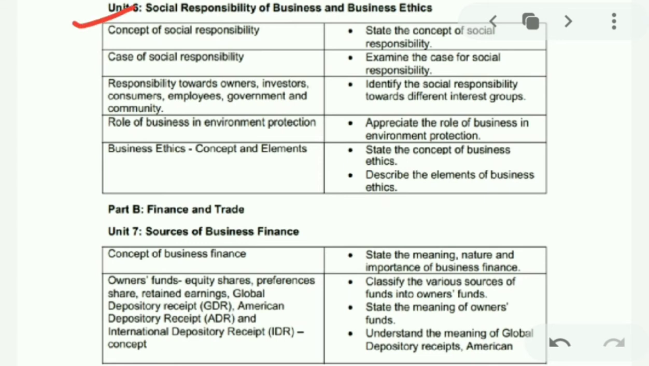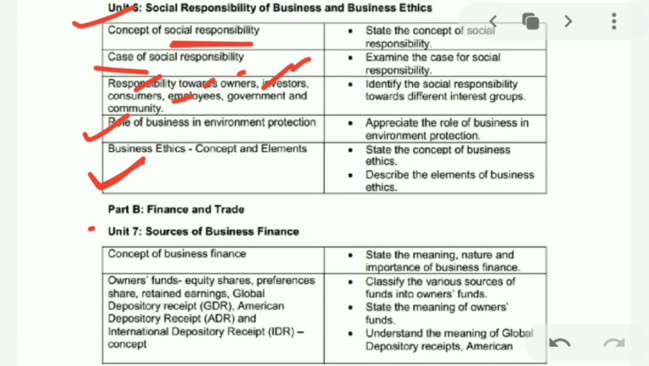Unit 6 is Social Responsibility of Business and Business Ethics. In this, we will be covering social responsibility, cases of social responsibility, and what is our social responsibility towards owners, investors, consumers, employees, government, and community. The role of business in environment protection as well as business ethics. What is ethical in society should be followed in business.